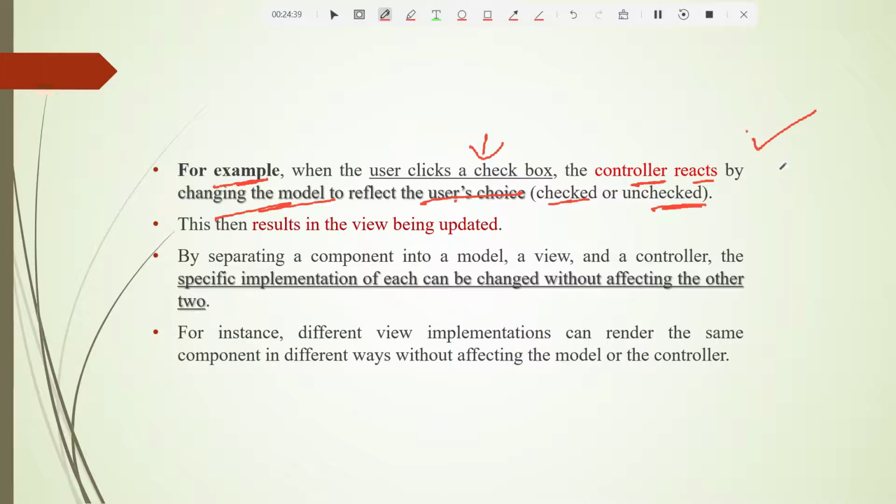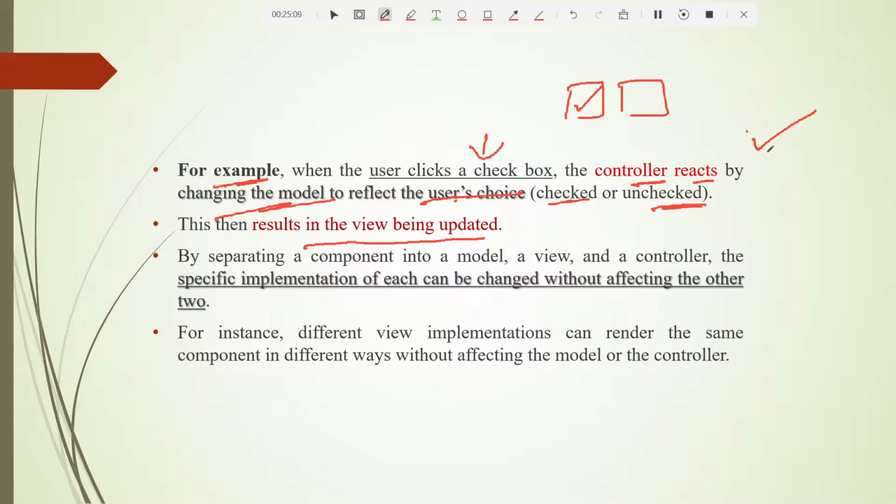In the background, the controller will work, because the model will have both the code, for ticked and for unticked. So when the user makes a change, the instruction to the model is given by the controller. This then results in the view being updated.